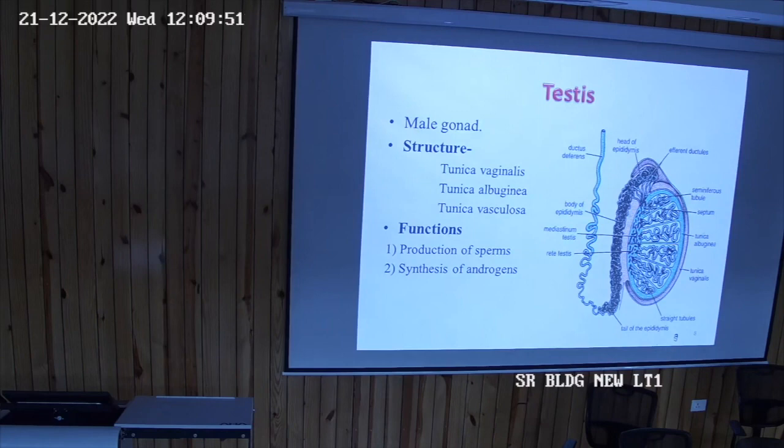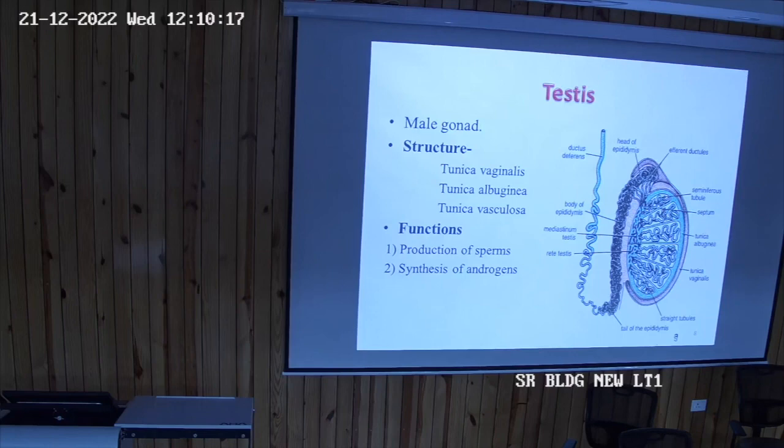You will be reading in histology, but let us have a look here, you may also know, the tunica vaginalis, tunica albuginea and tunica vasculosa. Now when we remove the testes from the cadaver, they appear whitish in color. So why do they appear whitish in color? Because of this covering, this tunica albuginea. This is whitish in color.